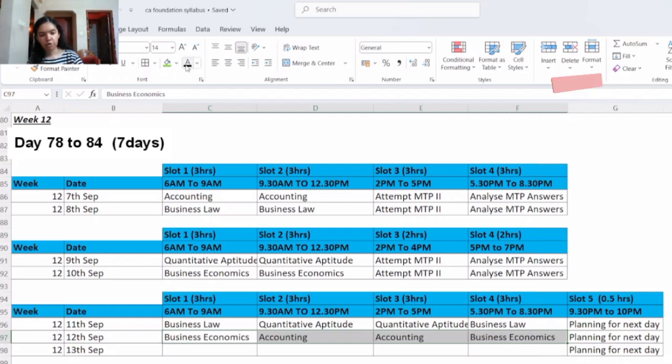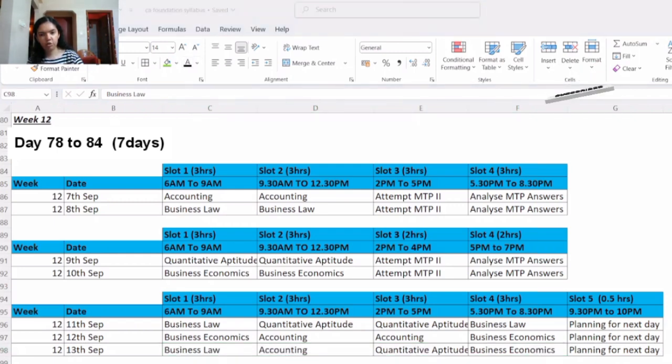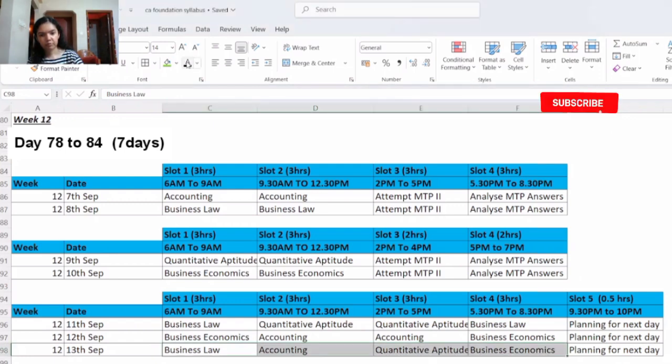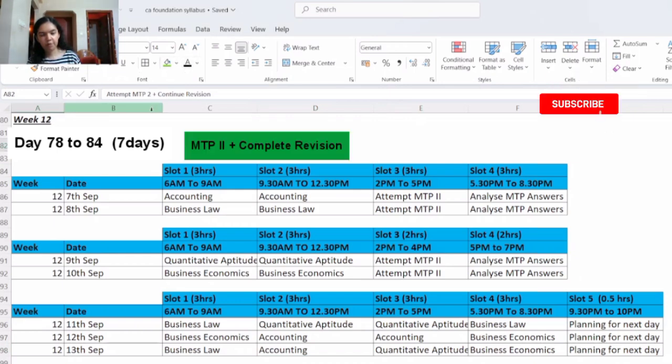Then on 12th September, you will revise business economics and accounting. So in slot 1, you will revise business economics and in slot 2 and 3, you will revise accounting and in slot 4, again you will revise business economics. And then on 13th September, here you will be revising all the 4 subjects. In slot 1, you will revise business law, in slot 2, accounting, in slot 3, quantitative aptitude and in slot 4, business economics. So in week 12, the aim will be to attempt mock test paper 2 and complete your revision.